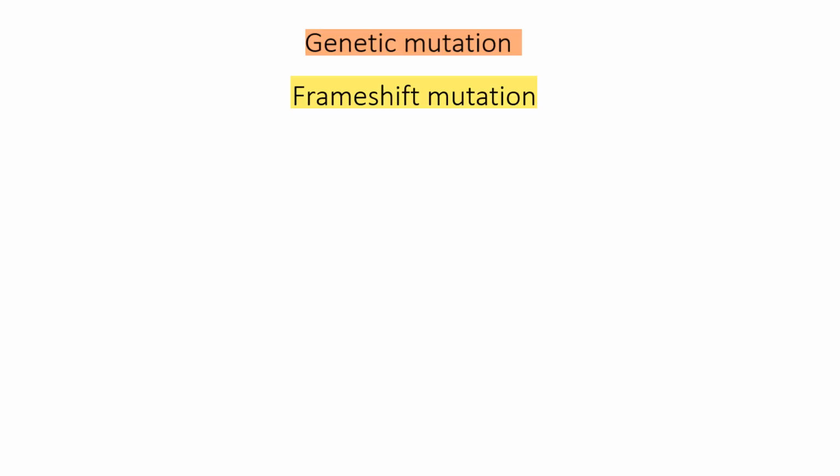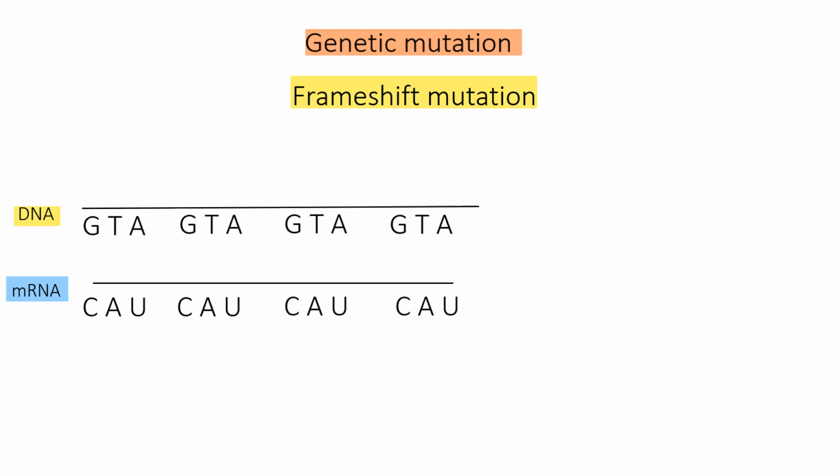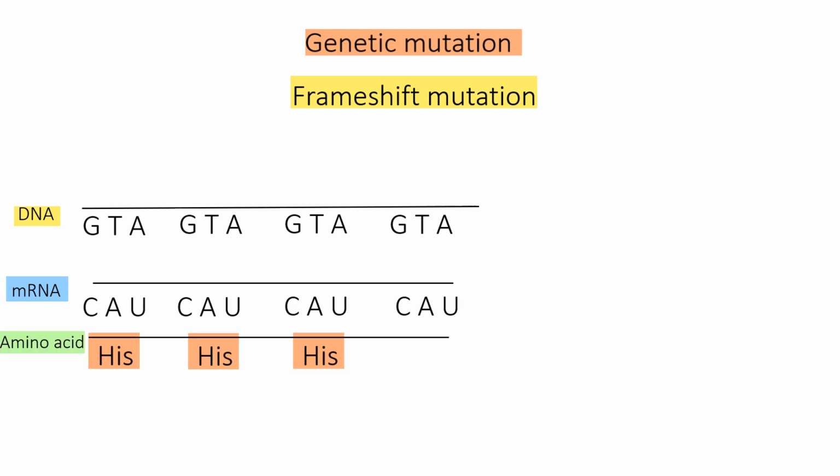Now let's try to understand the effects of insertion and deletion in frameshift mutation. The DNA bases are as such. The corresponding complementary mRNA bases are as such, which will code for a particular amino acid, say histidine. Now let's see an example of insertion.